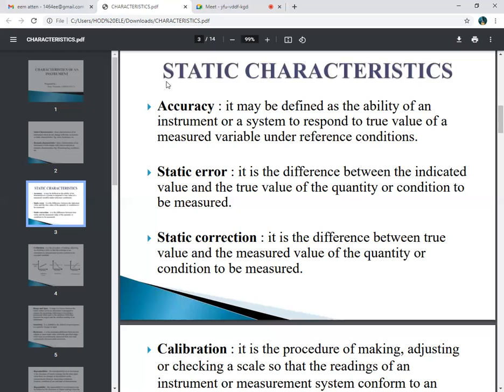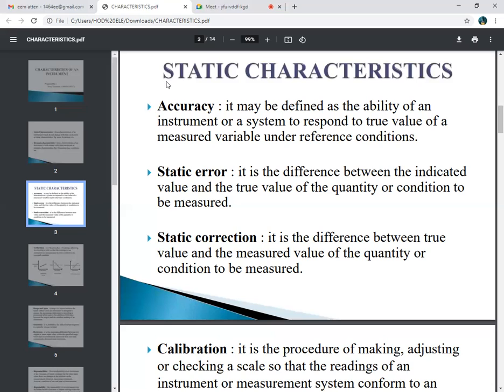That means the ammeter has the most accuracy, because the magnitude of the measured value is closest to the true value, that is 100 ampere. So we can say this ammeter is a most accurate instrument. That characteristic is your accuracy.